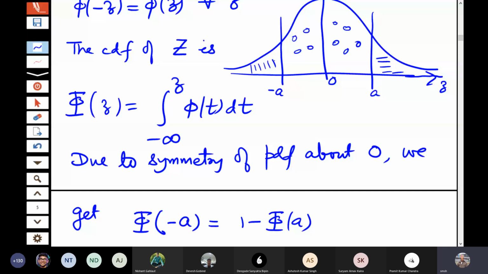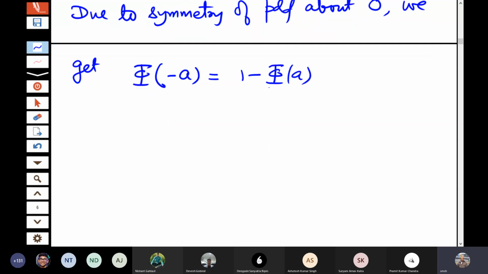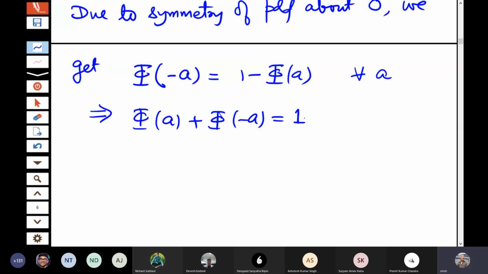If I consider phi of minus a, that is this probability, this is same as this probability on the right side of a. So this is nothing but 1 minus phi a. So this is the property that we get for the CDF here. Okay. This means phi of a plus phi of minus a is equal to 1. Okay. In the standard normal CDF, you get this property. And of course, phi of 0 is equal to half. Because 0 is the median here.